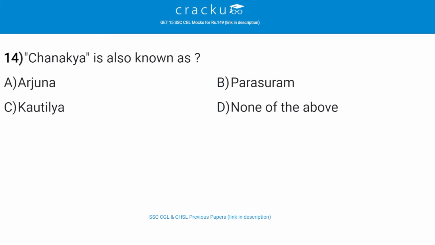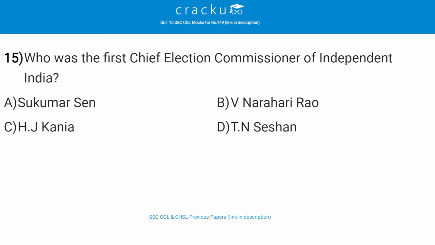Chanakya is also known as, the correct answer is C, Kautilya. He is traditionally identified as Kautilya or Vishnugupta, who authored the ancient Indian political treatise, the Arthashastra. Who was the first chief election commissioner of independent India? The correct answer is A, that is Sukumar Sen. Sukumar Sen was an Indian civil servant who was the first chief election commissioner of India, serving from 21st March 1950 till 19th December